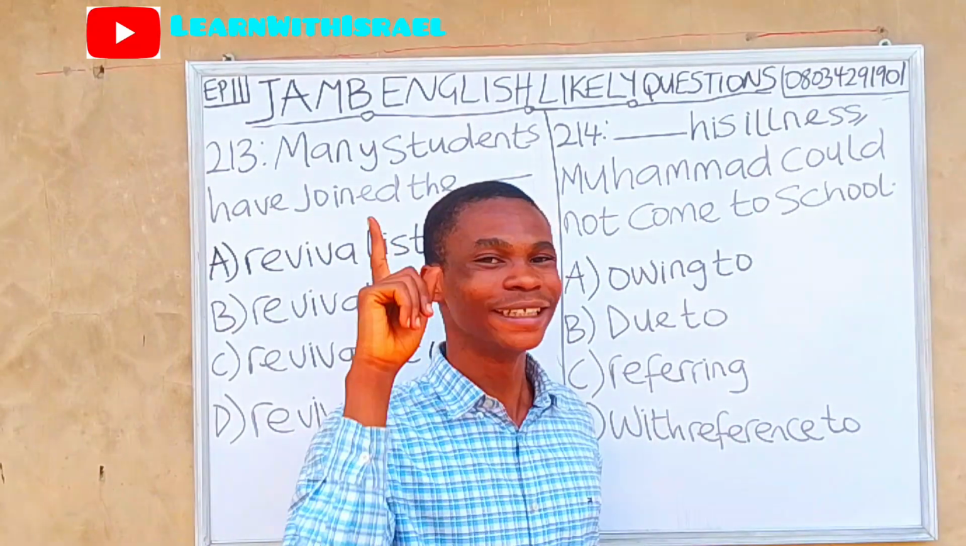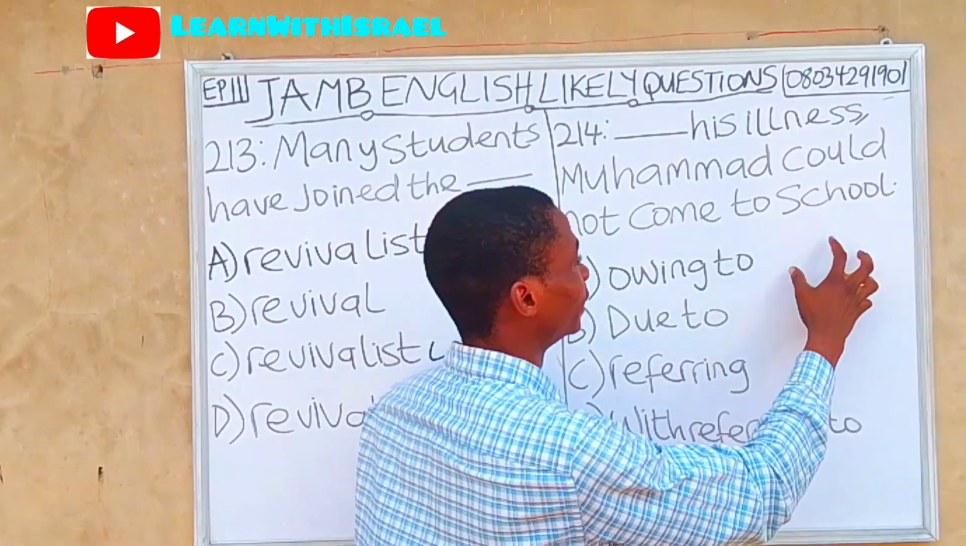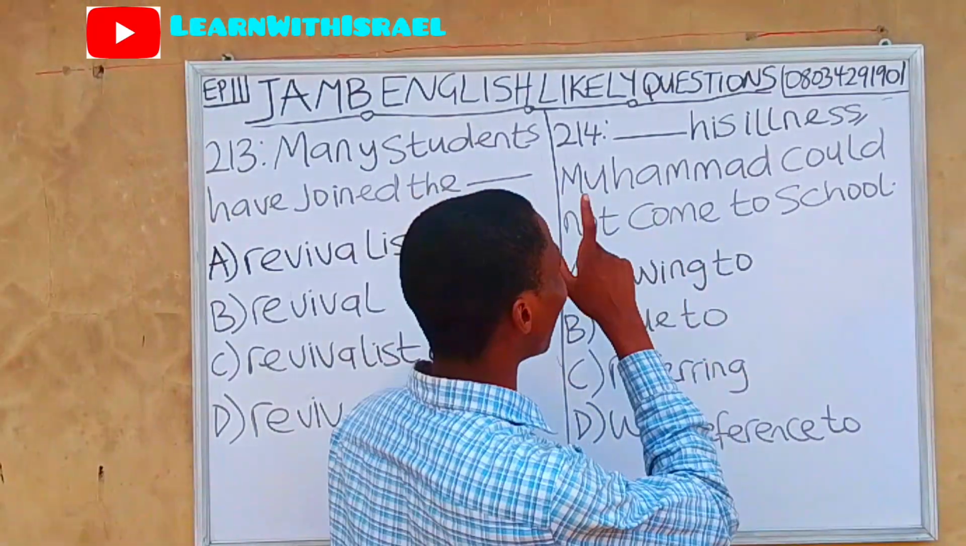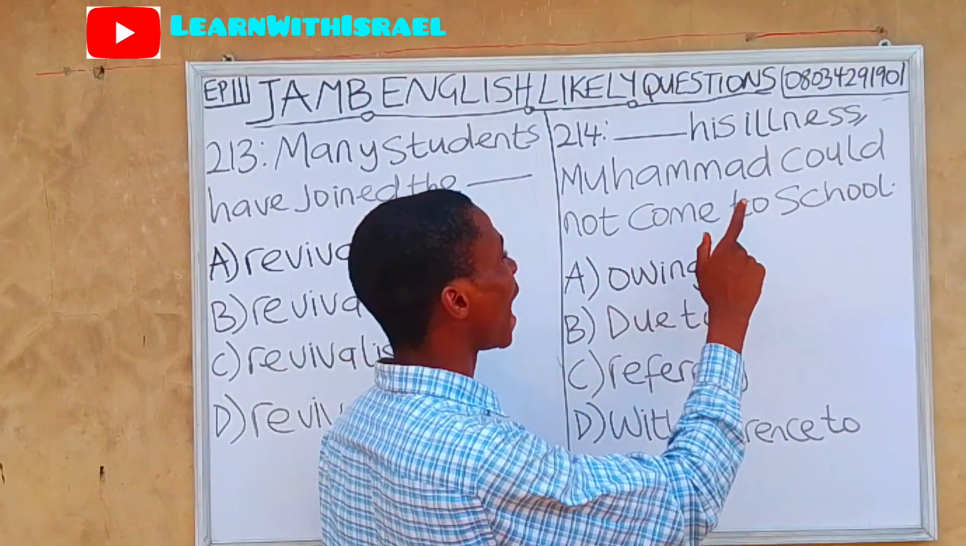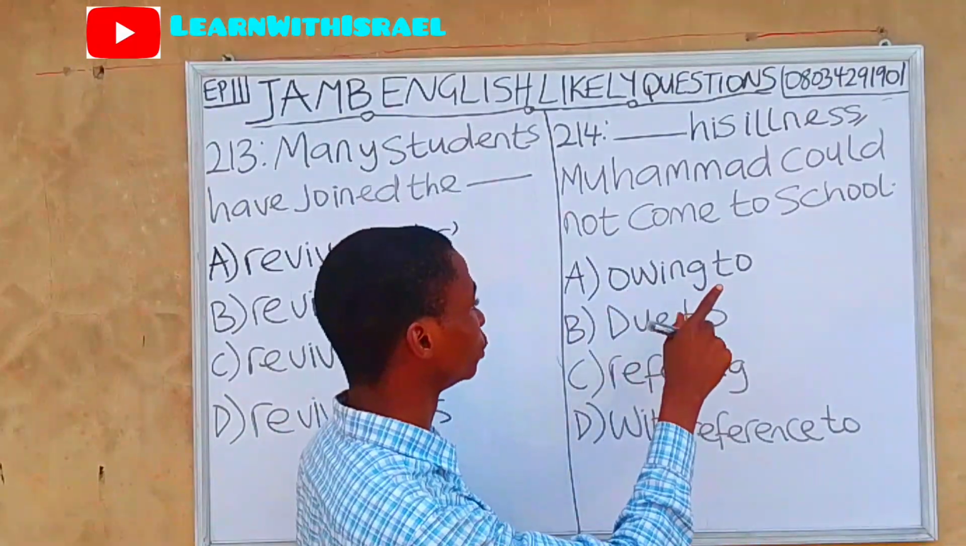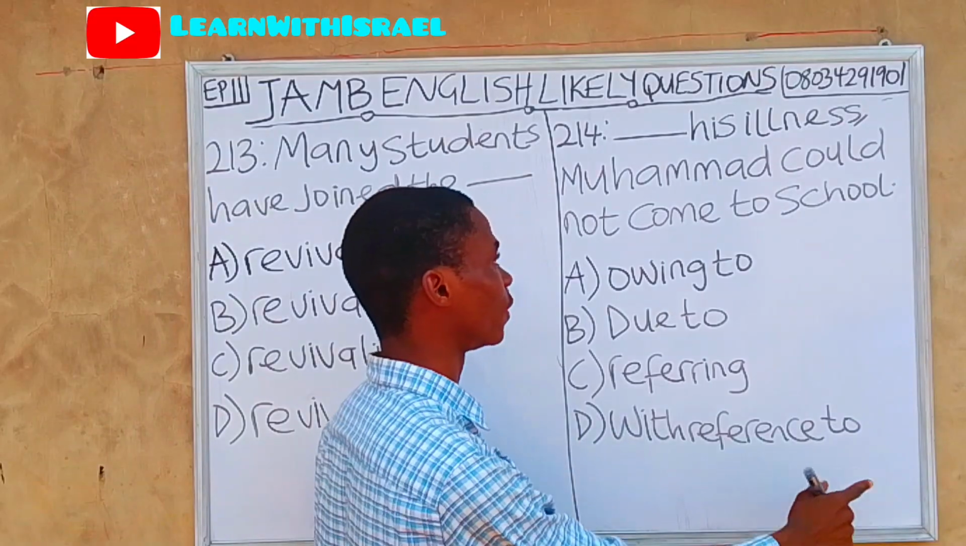Question 214. Dash is illness. Please be attentive. It is very important. You have been making mistakes on this particular question, so I want you to be very attentive now. Dash is illness. Muhammad could not come to school. A. Owing to, B. Due to, C. Referring, D. With reference to.